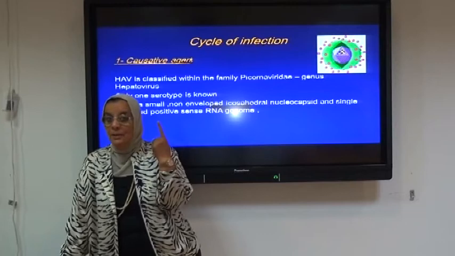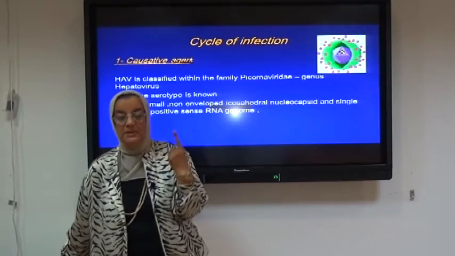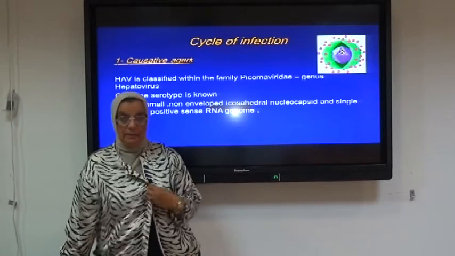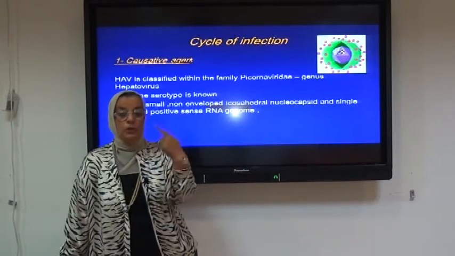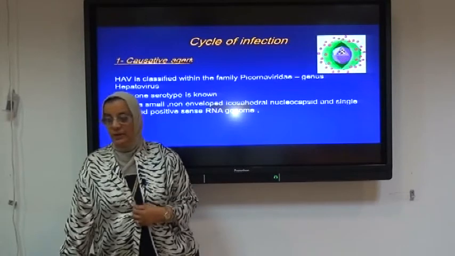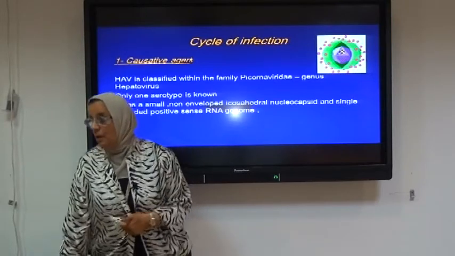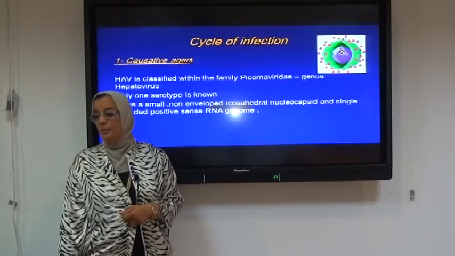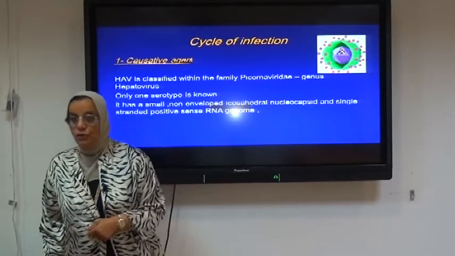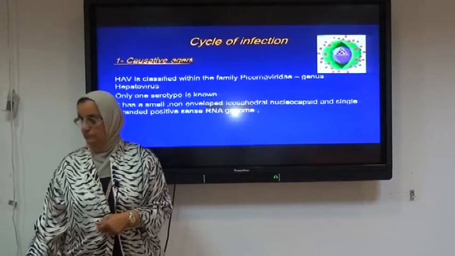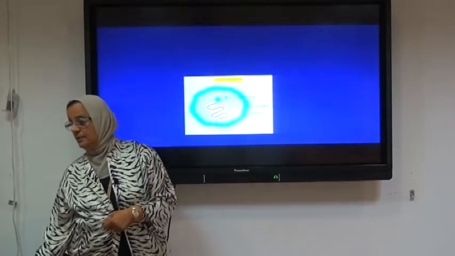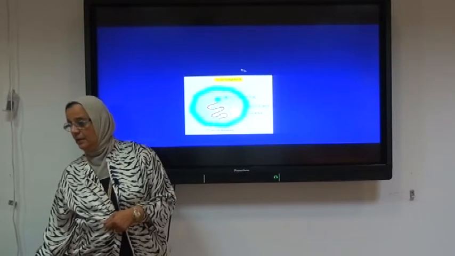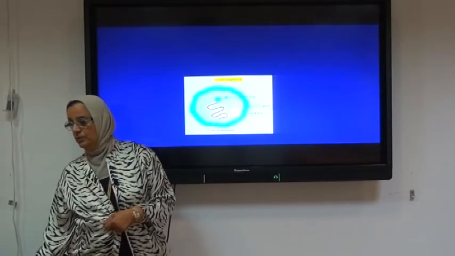They are one serotype, which is very important, meaning that a patient once infected with hepatitis A virus is not going to be infected another time with another serotype. It is a small, non-enveloped, icosahedral nucleocapsid with a single positive-sense RNA genome. Here you can see it is single-stranded RNA, non-enveloped, but of course it contains a capsid.